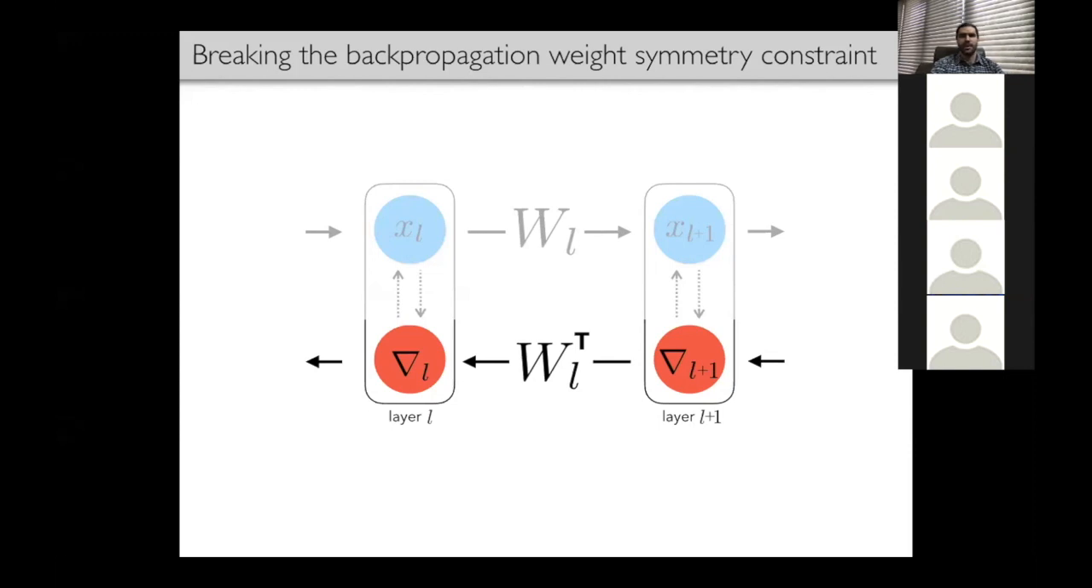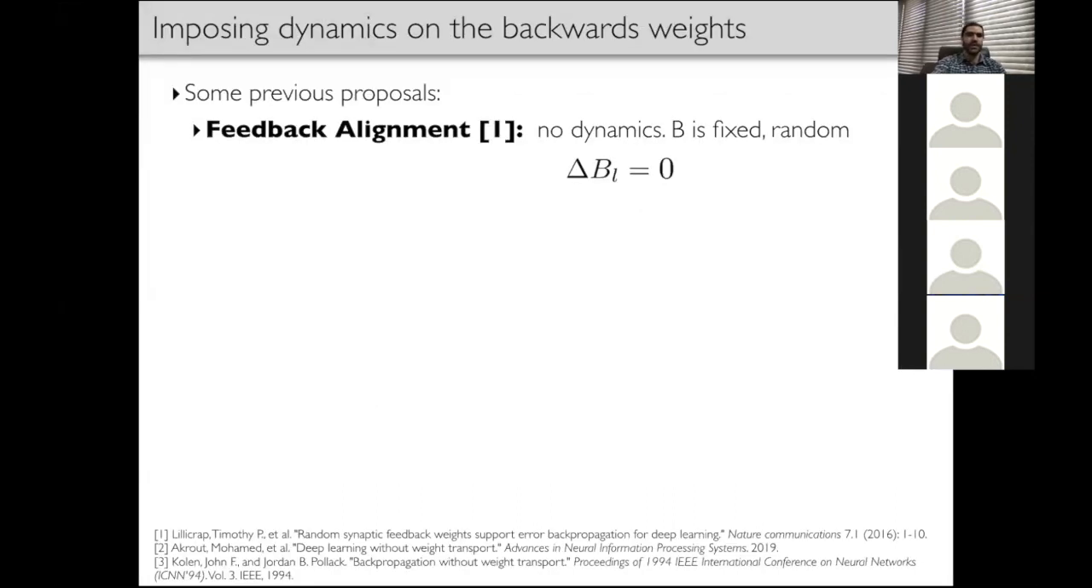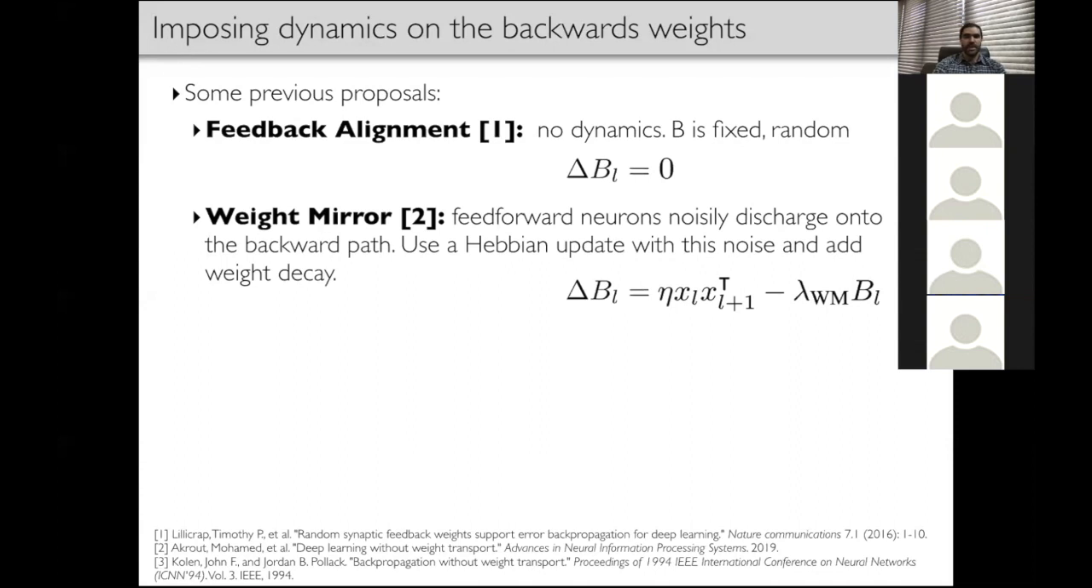Now let's look at some previous approaches to introducing dynamics on the backward weights. Here we'll only mention three of them. For instance, Lillicrap et al. in the 2016 Nature paper showed that by imposing no dynamics on B, rather by keeping it fixed to initial random values, shallow networks could learn to perform reasonably well on categorization tasks. However, this approach did not scale really well to deeper neural networks. The update was really just imposing no dynamics on B.